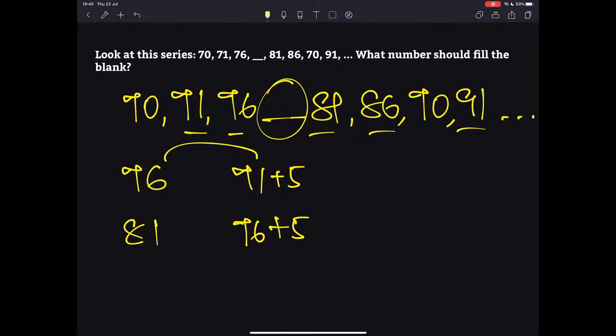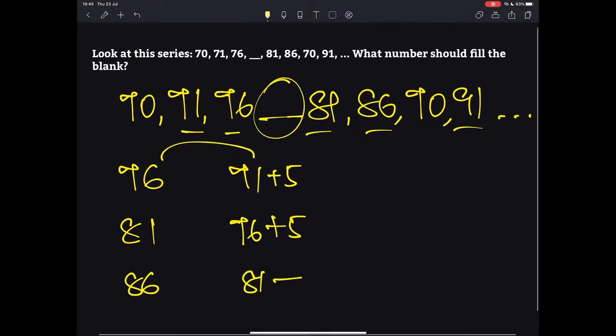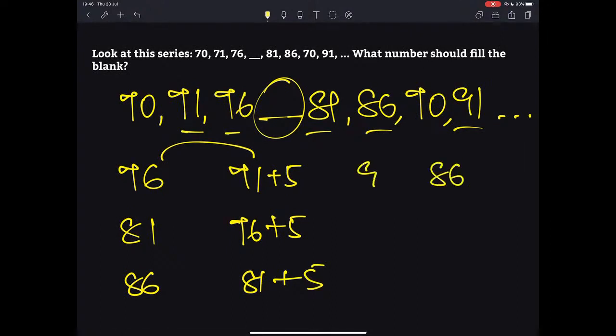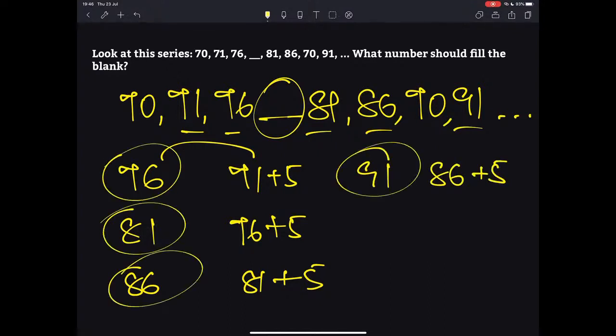All that we have to do is add 5. From 81, how do we arrive at 86? Once again, add 5. Then from 86, how do we arrive at 91? Once again, add 5. So this is how the series is progressing. We have 71, 76, that is plus 5. Then 76 plus 5, 81. 81 plus 5, 86. 86 plus 5, 91.